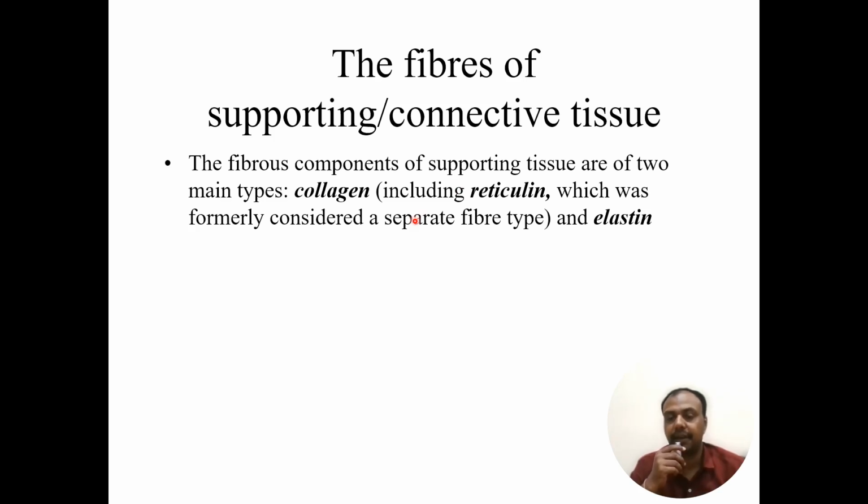Remember, the matrix consists of the fibers and the ground substance. So what are the fibers that you can see in the connective tissue? The fibers are of three types: collagen fiber, reticular fiber, and elastic fiber. But some of the books include reticulin fibers as collagen fiber, classified as collagen fiber type 3.